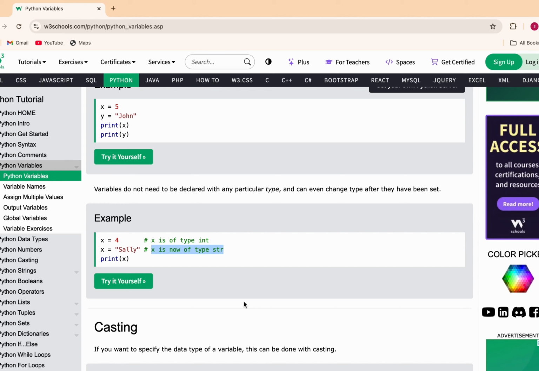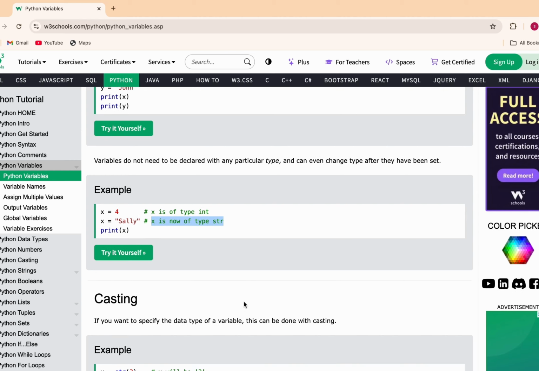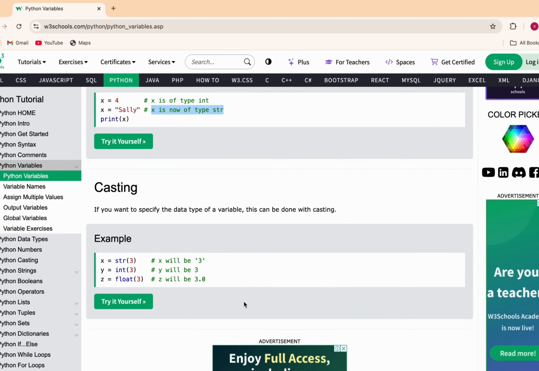This is what I have taught you, and now I am 100% sure that you know what an int and a string are. So I am sure that now you will never get confused when I talk about an integer or a string. Yeah, now let's move forward.